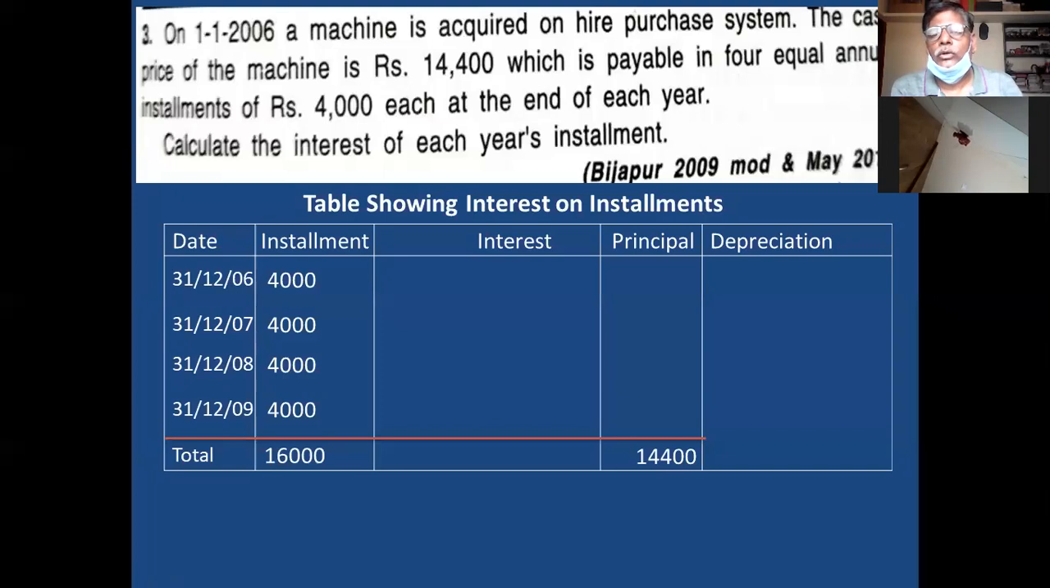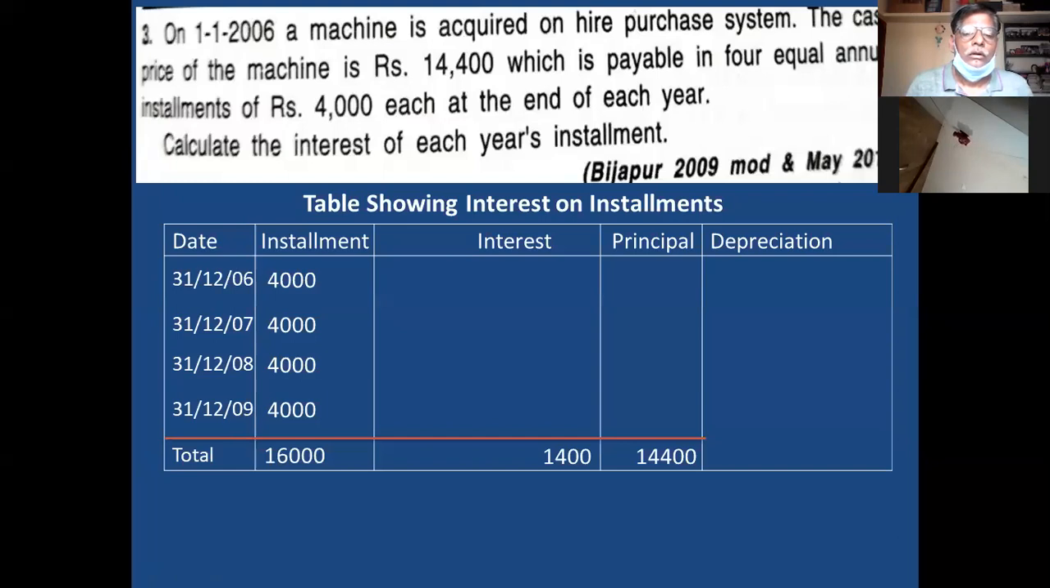What is the difference between the two? Difference between hire purchase price and cash price is 1,600. What is that? Interest. So you write that total in the interest column. 1,600. Clear?